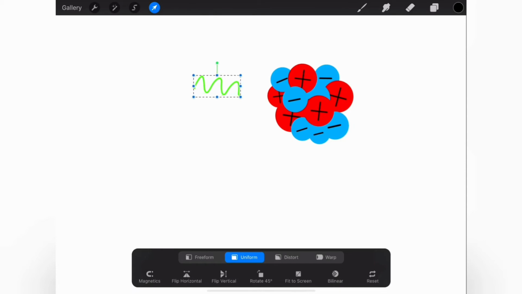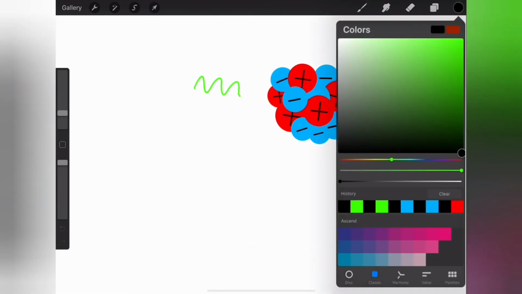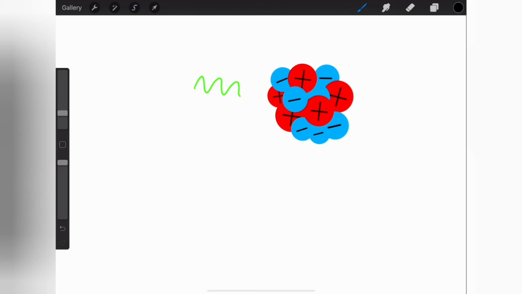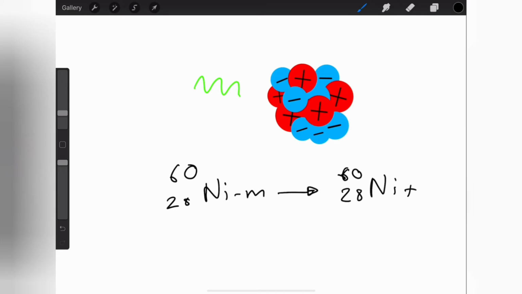So when gamma radiation is emitted like so, in terms of the equation, we have the excited nickel nucleus, which would turn into just, it would still stay a nickel nucleus, plus the gamma radiation, and it has no mass and no charge.